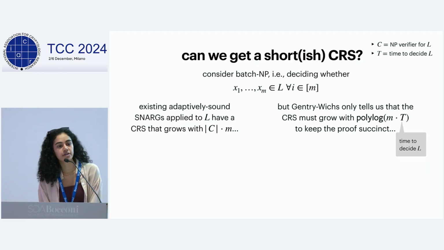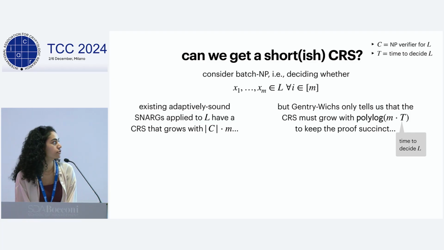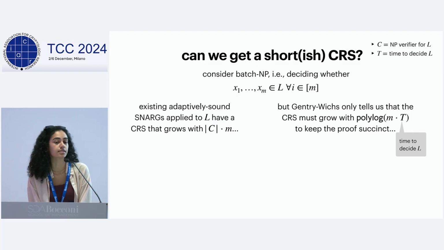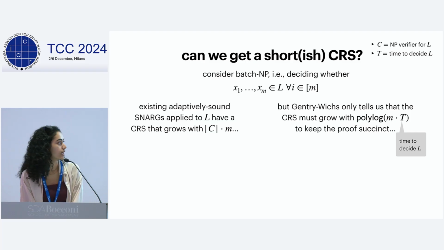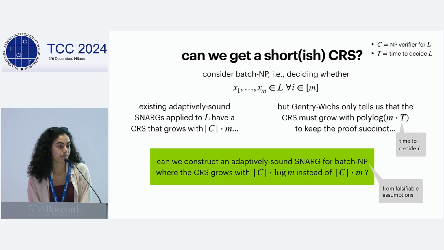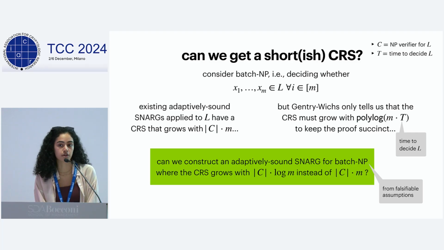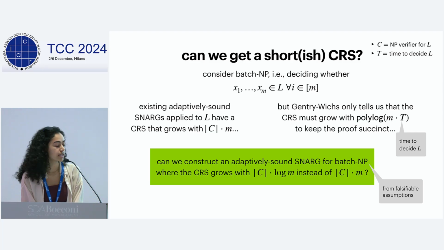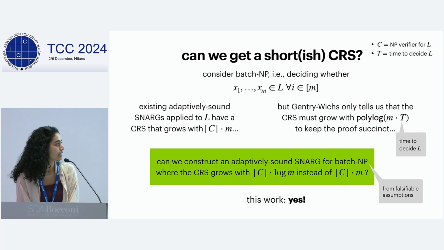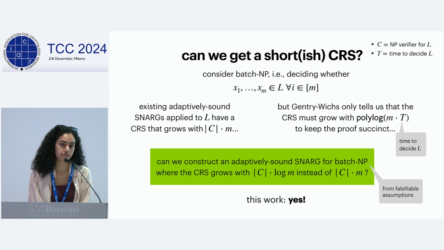However, the Gentry-Wichs separation only tells us that the CRS needs to grow with polylog of m times T, where T is the time to decide a single instance of L, so the time to decide for all is m times T. So of course, the natural question is, can we get this m down to a log m? Can we get an adaptively sound SNARG for batch NP, where the CRS grows with the size of the circuit C times log m, rather than the size of the circuit C times m? And in this work, we resolve this question affirmatively.